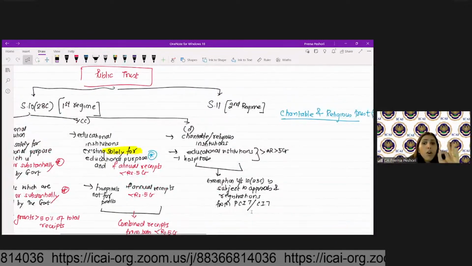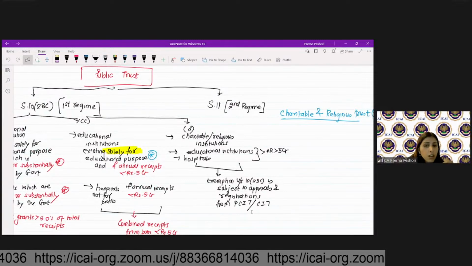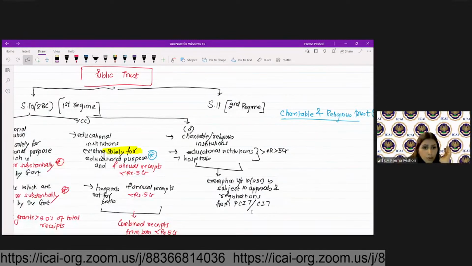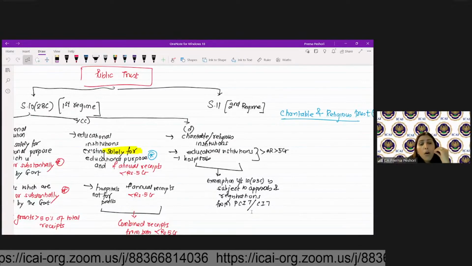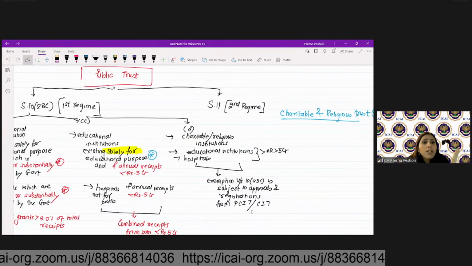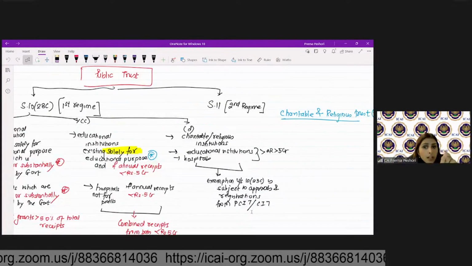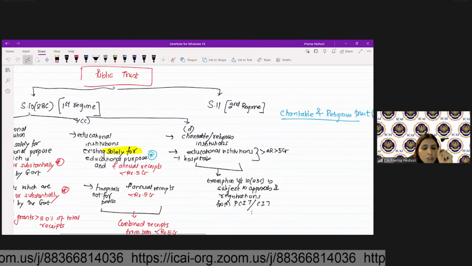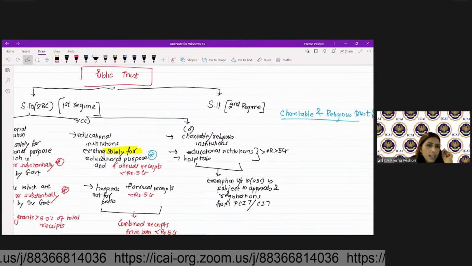the charitable or religious institutions or educational institutions whose aggregate annual receipts are more than 5 crore, or hospitals whose annual receipts are more than 5 crore, exemption under 10(23C) will be available subject to obtaining the approval and registration from the PCIT or CIT.